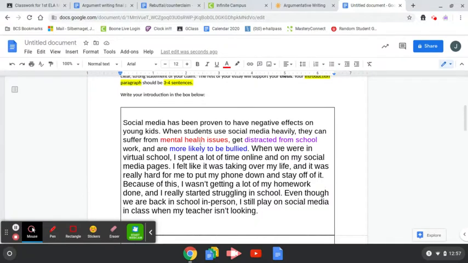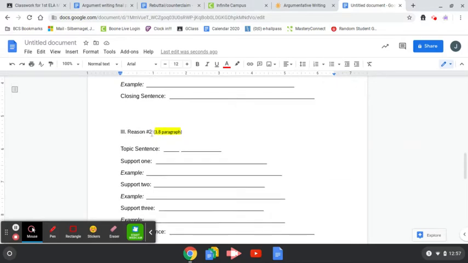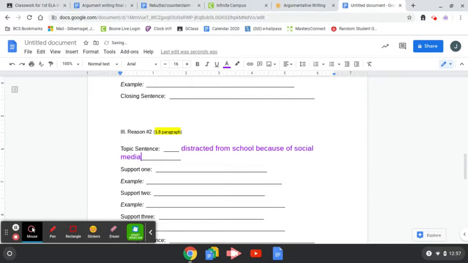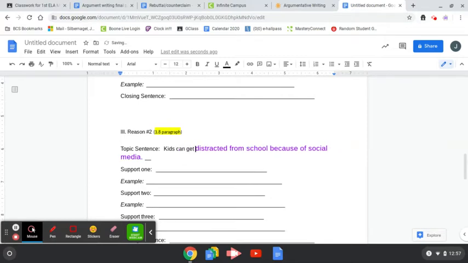Then the next body paragraph, I'm going to scroll down to reason number 2, body paragraph here, and I'm going to paste my next reason. Kids get distracted from school because of social media. So I want to make sure that I'm writing in full sentences here just because that will make my job a little bit easier when it comes time for my next checkpoint. Kids can get distracted from school because of social media.